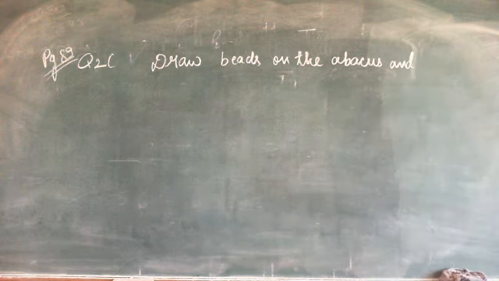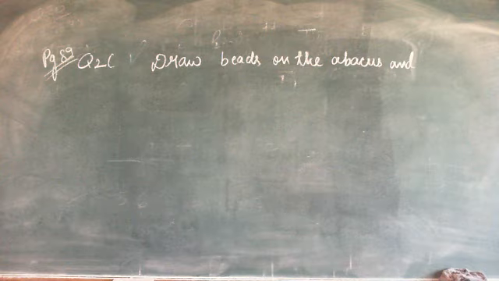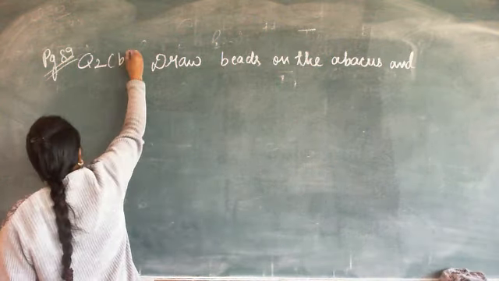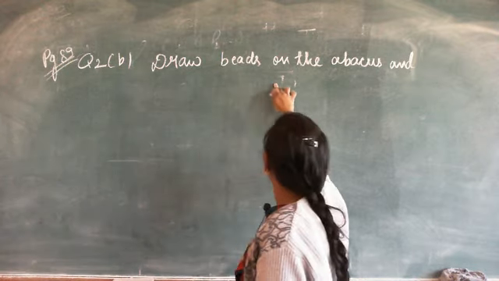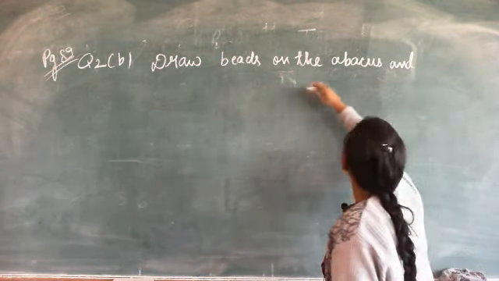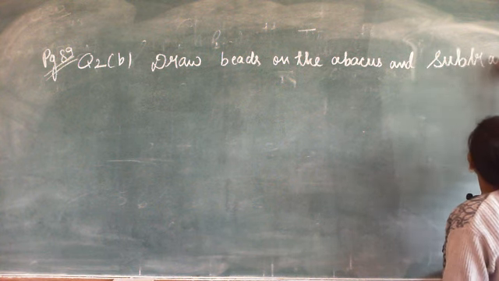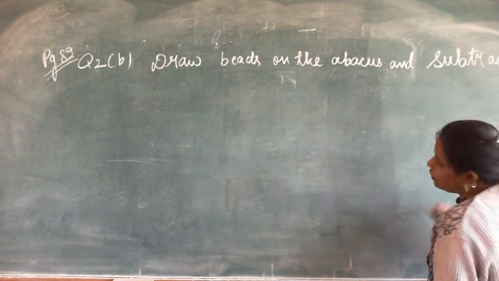Write the question. B. Write here B. Draw beads on the abacus and subtract. This is the question. You also write it fast. Note the question fast.